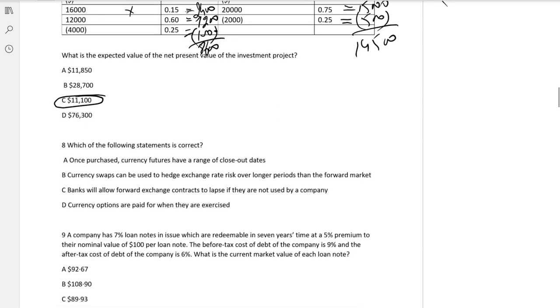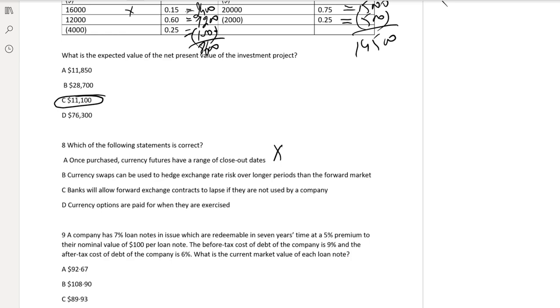Which of the following statements is correct? Once purchased, currency futures have a range of closeout dates. No, it has a flexible closeout date. You can close it before the expiry by taking the opposite position, but its settlement dates are fixed, that is March, June, September and December. So this is a wrong statement. Currency swaps can be used to hedge exchange rate risk over a longer period than the forward market.